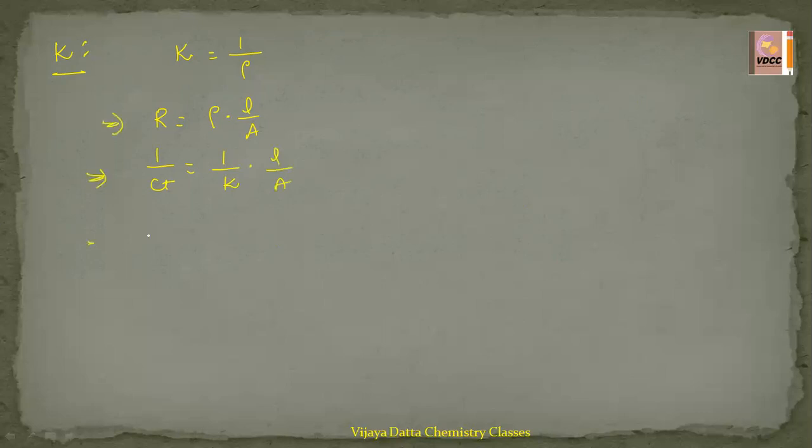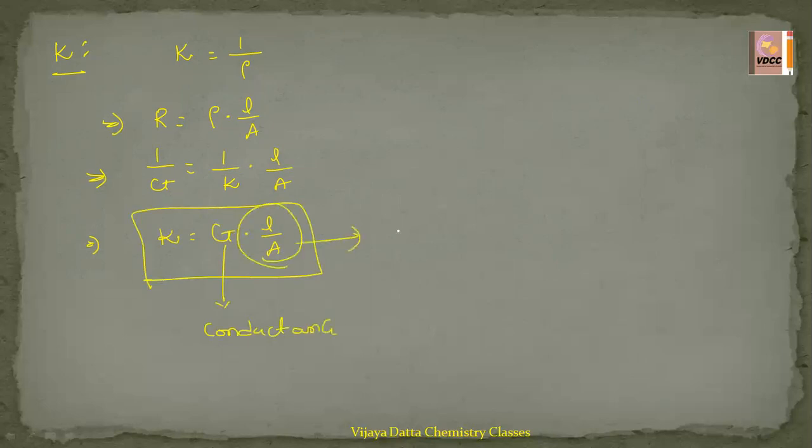So we can write this as kappa equal to G into L by A. Here G is the conductance. This formula already I explained. This is called cell constant.